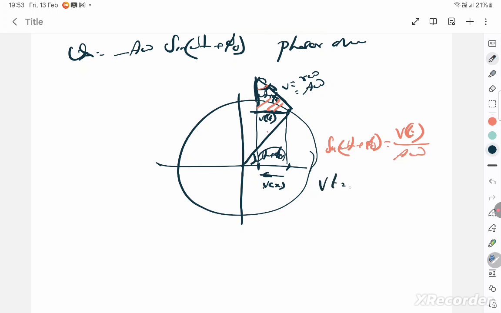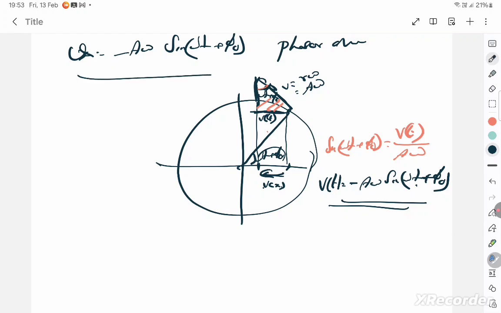Therefore v of t is equal to a omega sin omega t plus phi naught. However, you should put a negative sign because velocity is pointing towards the negative side. So insert a negative sign. That shows how this graph came. Are you clear? Graphically we have proved it.